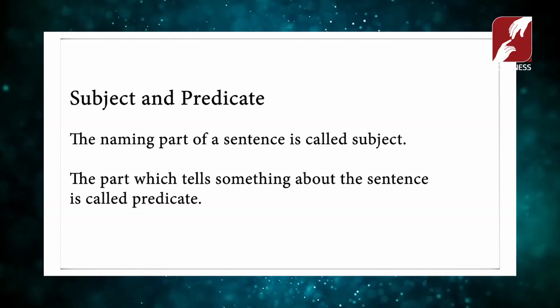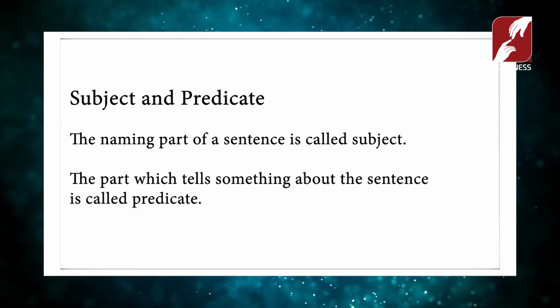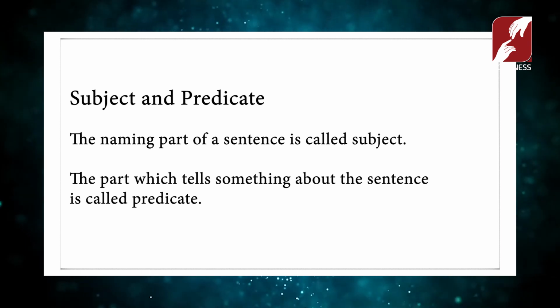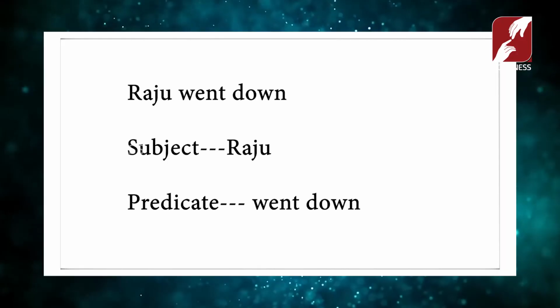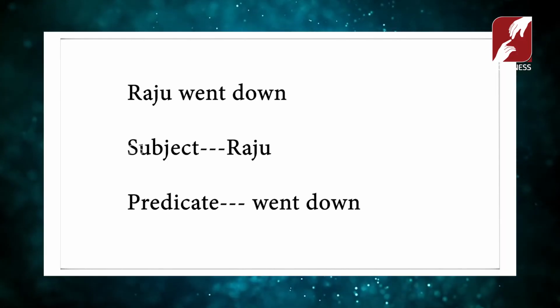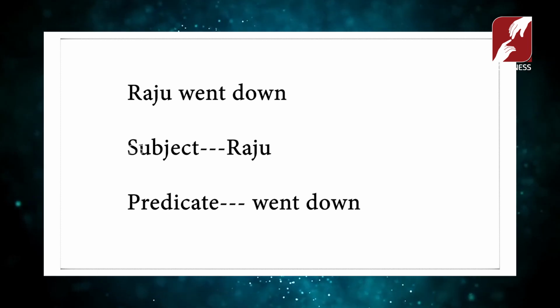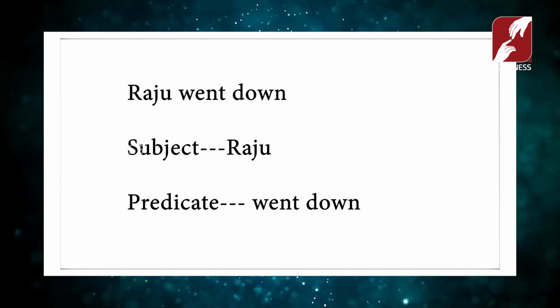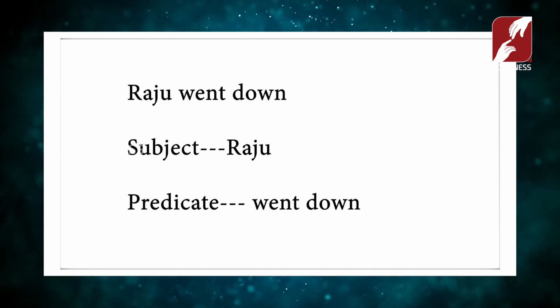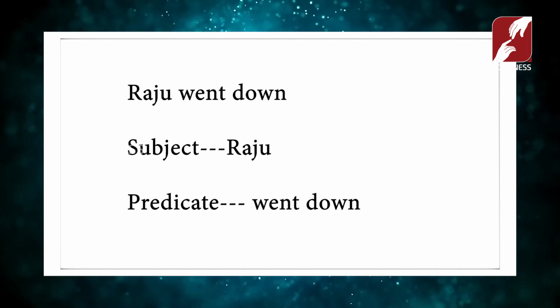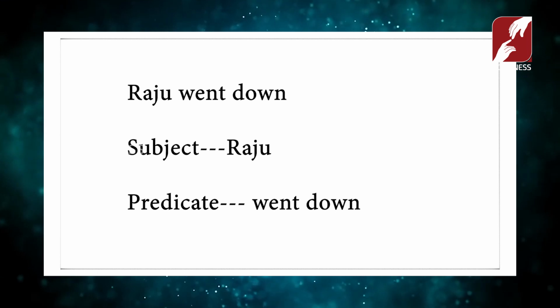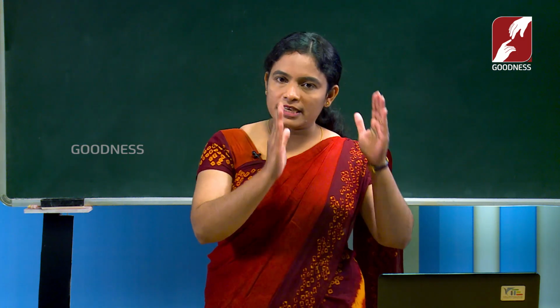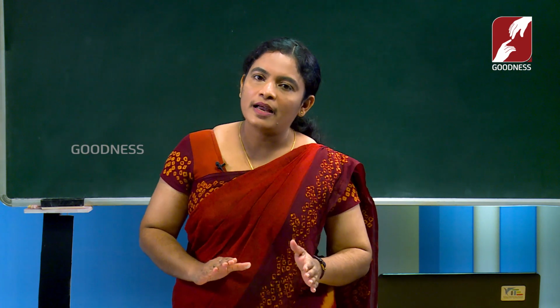Okay. Or the part which tells something about the subject is called the predicate. Okay, that is a subject and a predicate. Here is an example for you. Raju went down. Which is the subject or which is the naming part of the sentence, or who is the doer of the sentence? Yes, Raju. Raju is the subject of the sentence, and which is the predicate? The rest part of the sentence is called the predicate, that is went down. Here in this sentence the predicate is went down. Okay, is it clear for you? The naming part of the sentence is called the subject and the rest part of the sentence is called the predicate.